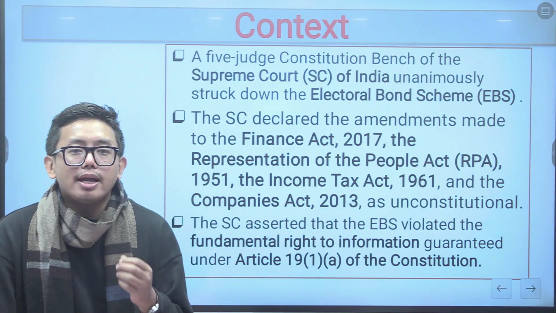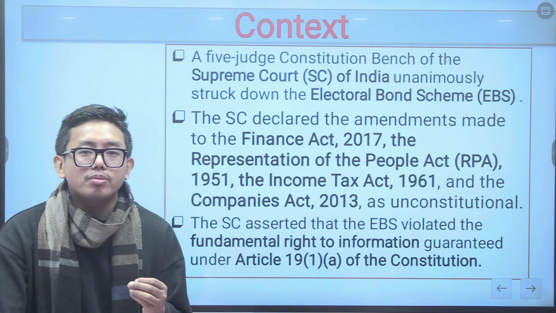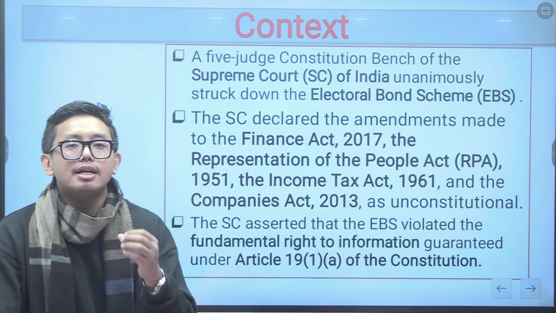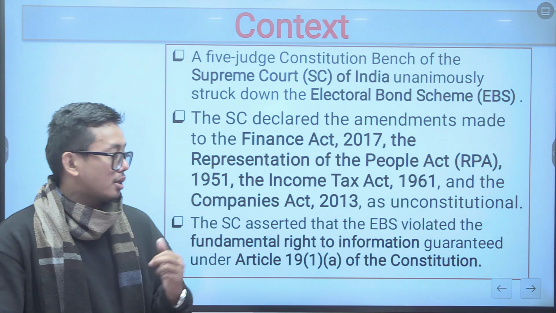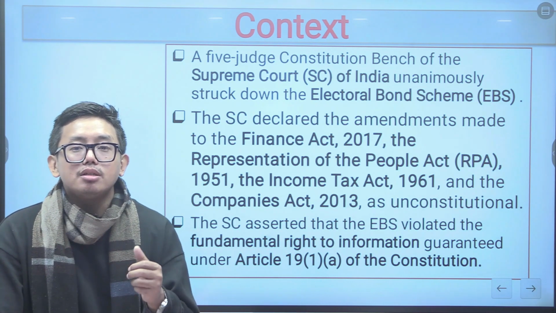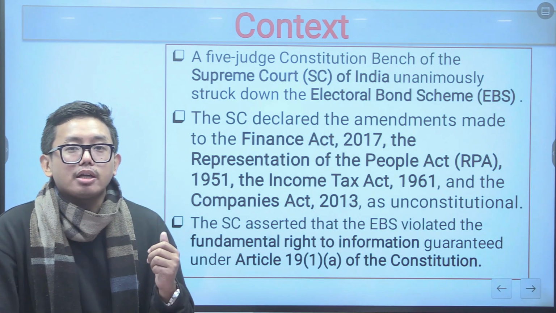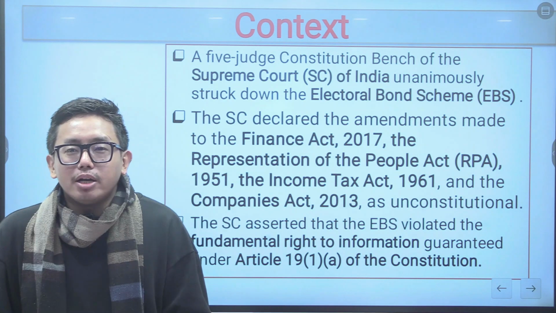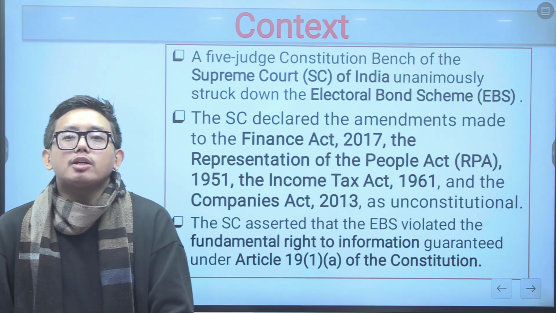Supreme Court in the ruling held that the electoral bond scheme violated the fundamental right to information that has been guaranteed under Article 19, subclause 1A of the Constitution of India. So the right to information as per the Supreme Court of India has been violated. For this reason, Supreme Court of India struck down the electoral bond scheme. So these are the important takeaways from the Supreme Court judgments. Now let us understand more about the rulings of the Supreme Court of India regarding the electoral bond scheme.